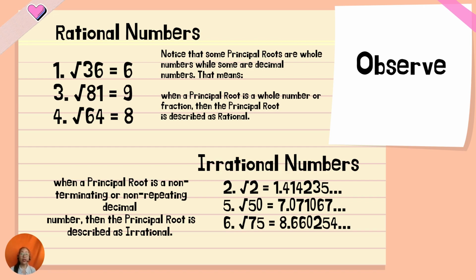Now, you notice that some principal roots are whole numbers while some are decimal numbers. When a principal root is a whole number or a fraction, then the principal root is described as rational. When a principal root is a non-terminating or non-repeating decimal, then the principal root is described as irrational.